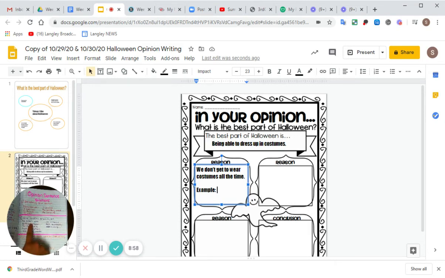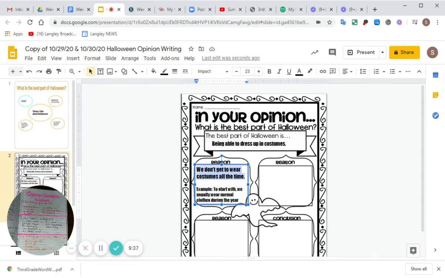okay, so if I'm giving an example to support my reason, let's see, I'm going to use one of these sentence starters here. To start with, I'll use that one. Okay. Whoops. So I'm giving an example. To start with, we usually wear normal clothes during the year. I need to make my writing a little bit smaller. Okay? But you get the idea.